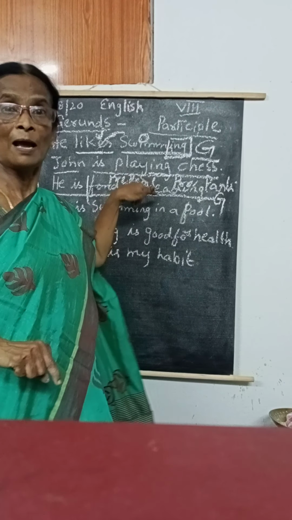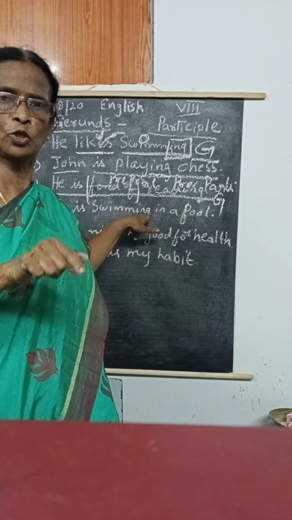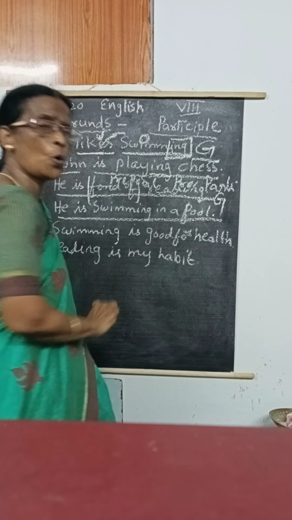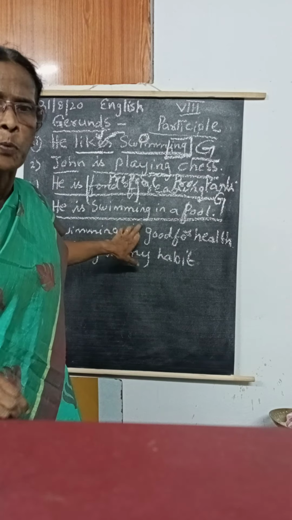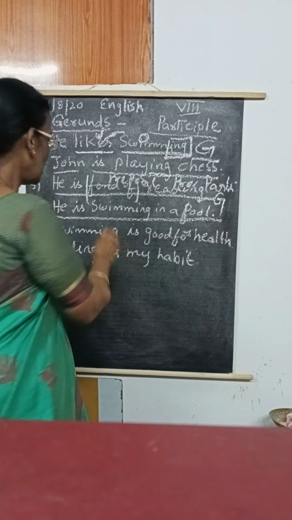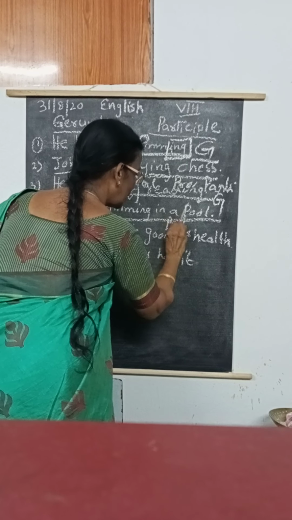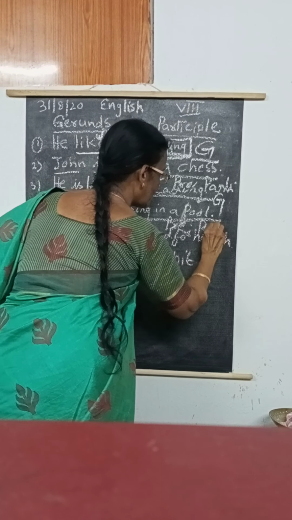It acts as a preposition. That also is a gerund. Then, he is swimming in a pool. Here, "he is" is followed by swimming, so "is" is the helping verb. This is also a present participle.